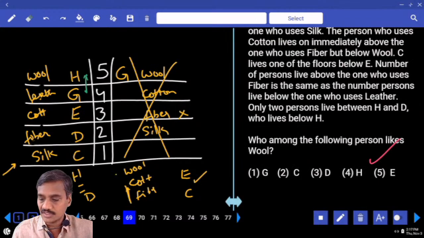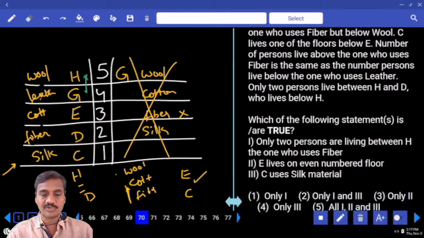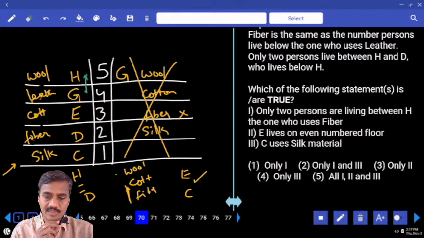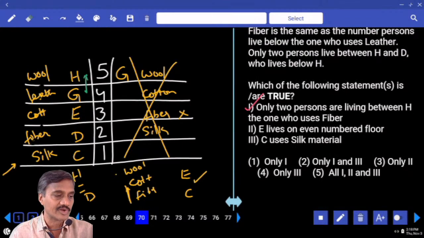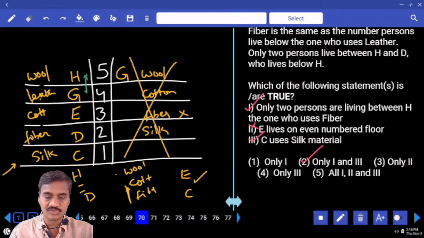Then 69. Who among the following persons likes wool? H likes wool, that is choice 4. 69. And which among the following statements is definitely true? There are only two persons living between H and the one who uses fiber. Now between H and the one who uses fiber, only two people, that is definitely true. And next one, E lives on an even number floor, that is false. And C uses silk material, that is true. And so only 1 and 3, choice 2, question number 70.